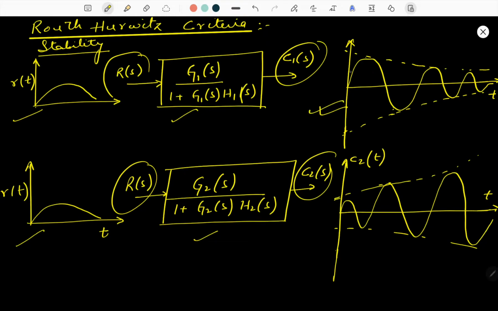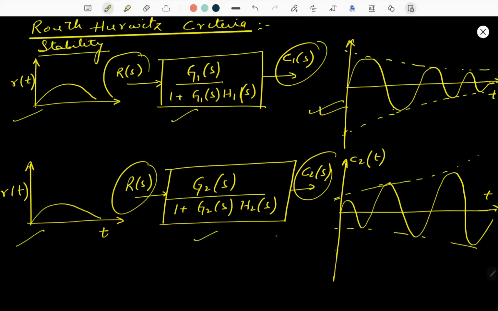You can see that in the first system, the output is under damped condition, and after some time it becomes stable with a minute error, which we have also discussed in the last few lectures.